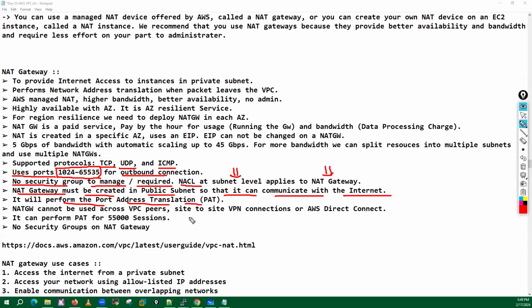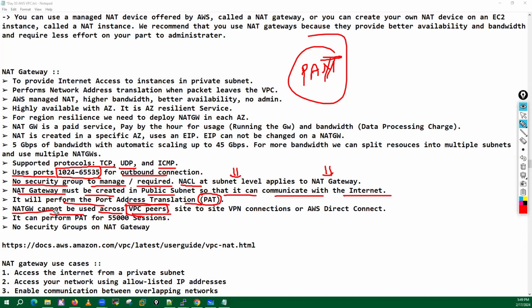Guys, what type of translation is this NAT gateway doing? It is doing PAT, port address translation, or dynamic IP and port according to Palo Alto. A NAT gateway cannot be used across VPCs, meaning it is a VPC-specific service. Let's suppose you have created this NAT gateway in VPC 01. Then you are only allowed to use it within that VPC. You cannot use it in another VPC.